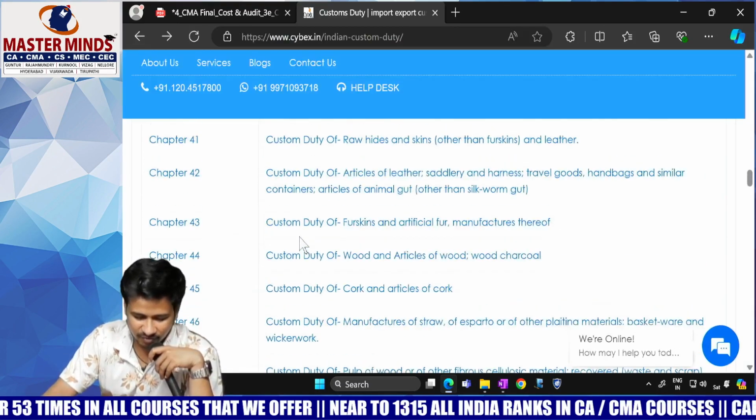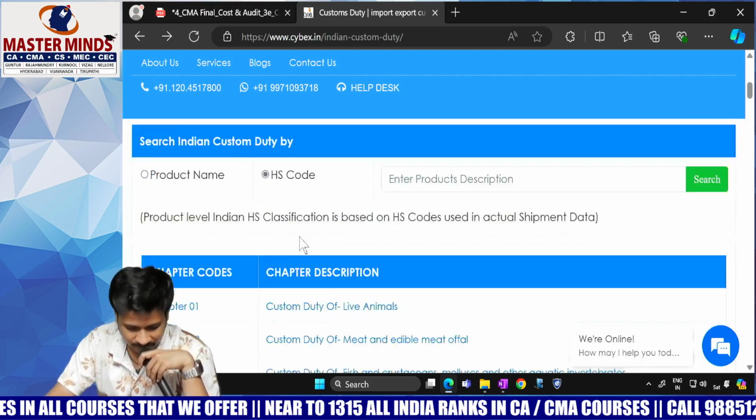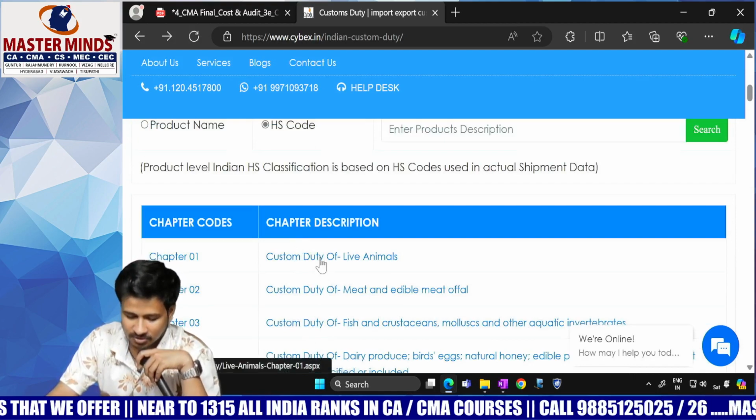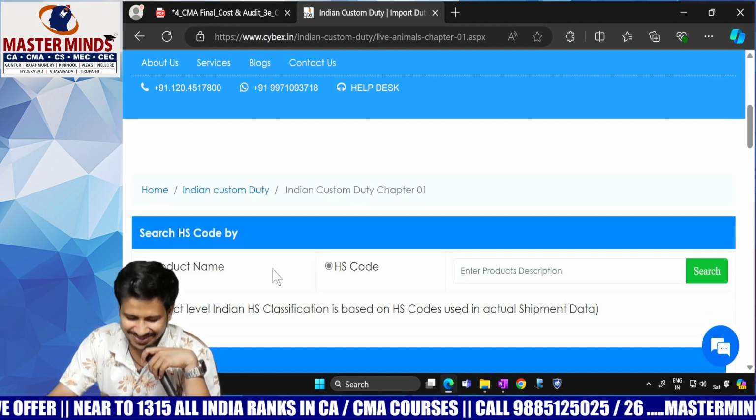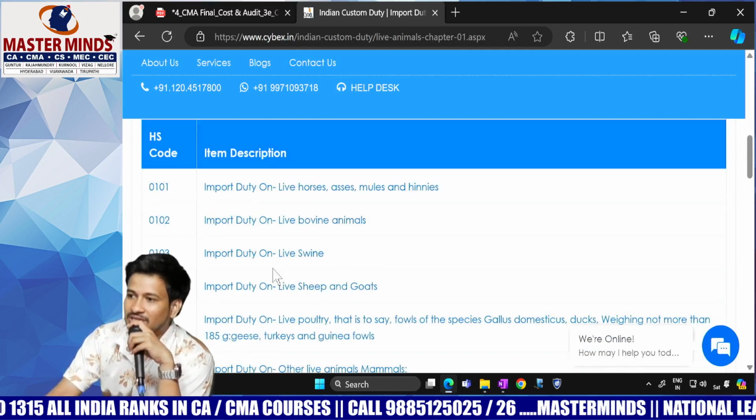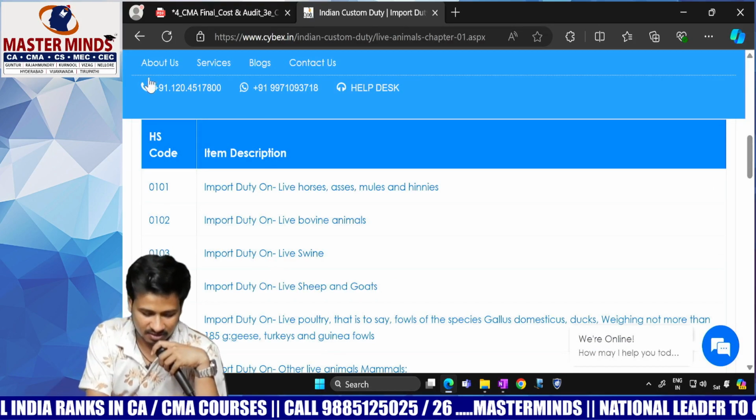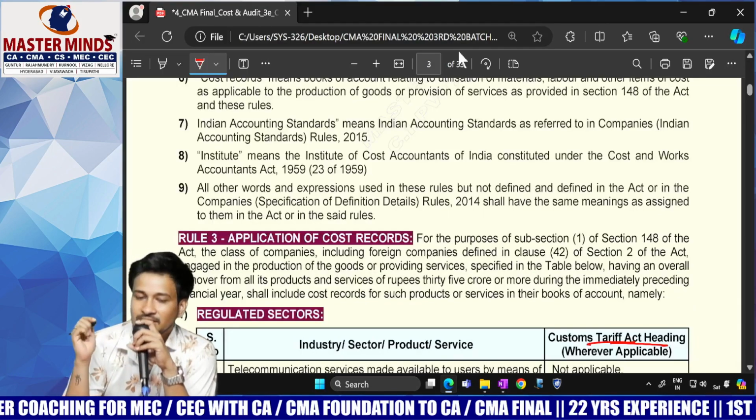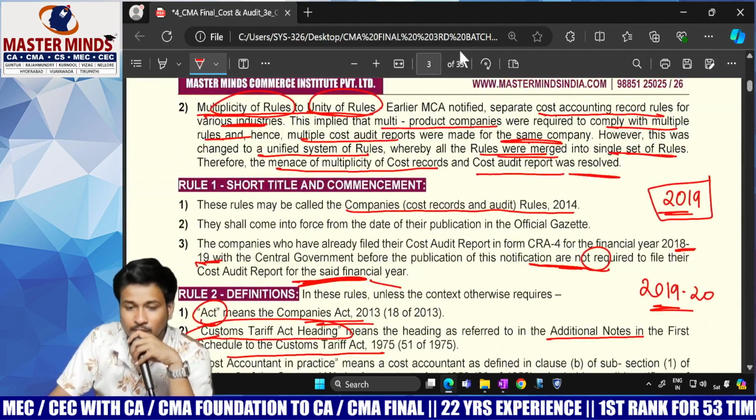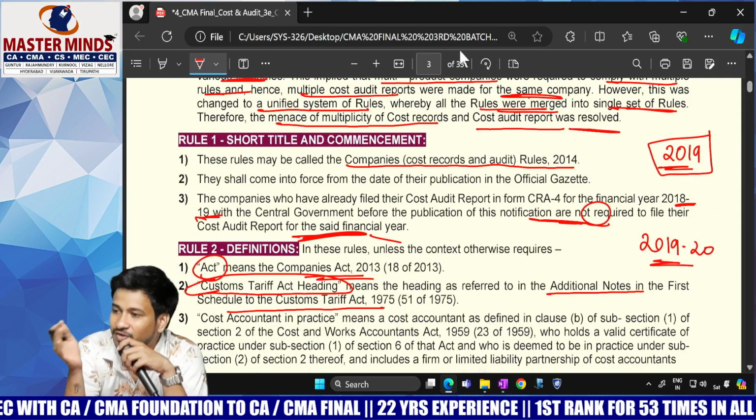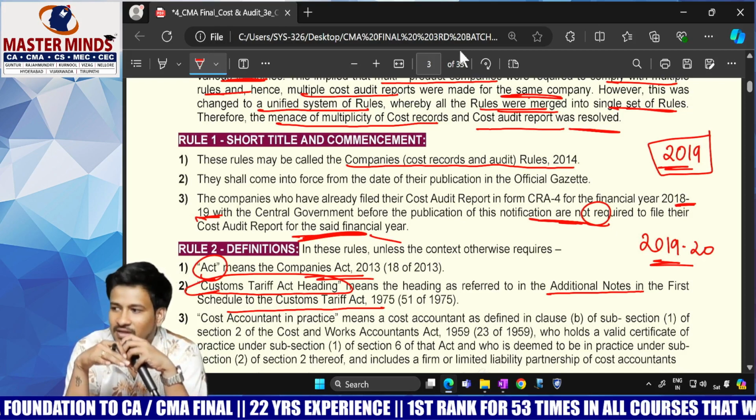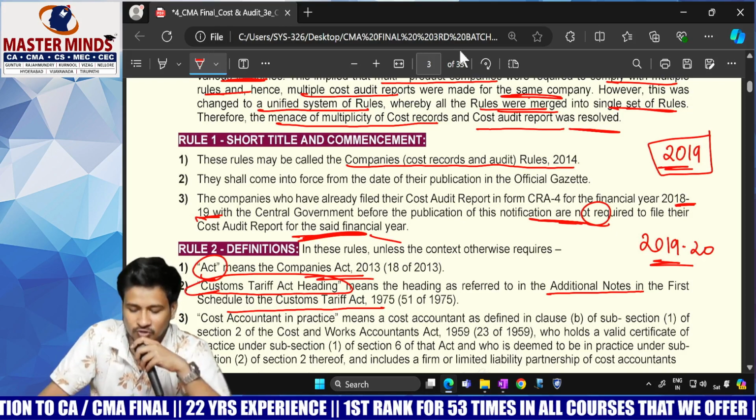Like if you have seen here, right from chapter 1, custom duty of live animals, meat, edibles, the whole thing is there. Hope you are able to see that. Chapter 01. So the Customs Act tariff heading is not a new heading here. Whatever heading you follow under the Customs Act, the same heading will also be followed under the Companies Cost Records and Audit Rules 2014.